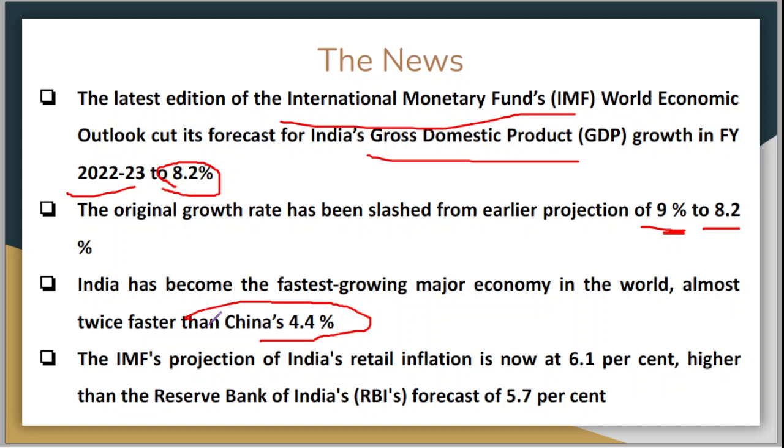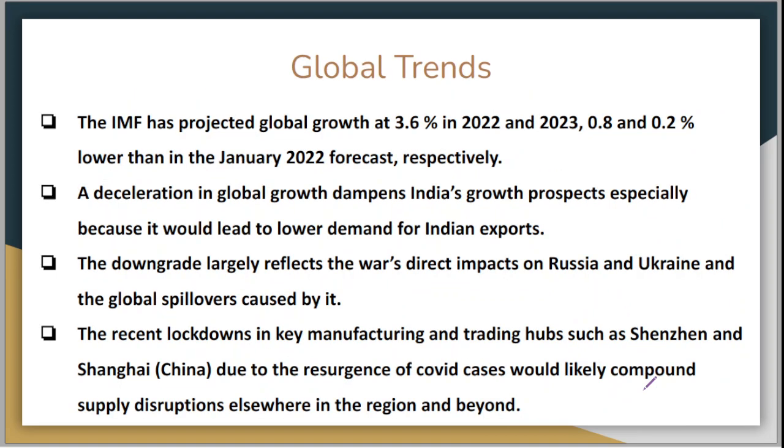Though the economy of China is much bigger than India's economy, therefore even at a 4.4 growth rate, China is going to be way ahead of us. But it's a good thing for India that it is growing at a faster rate. The IMF's projection of India's retail inflation is now at 6.01%, higher than the Reserve Bank of India's forecast of 5.7%. So the Reserve Bank of India stated that the forecast to be 5.7%, but the IMF has projected the retail inflation to be at 6.01%. Now let's move on to the global trends.